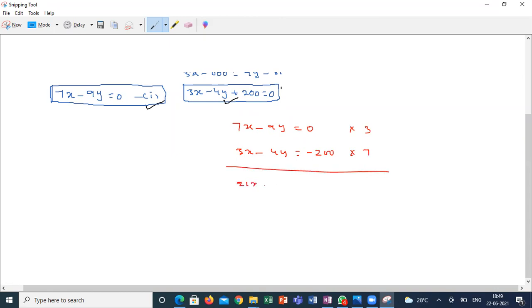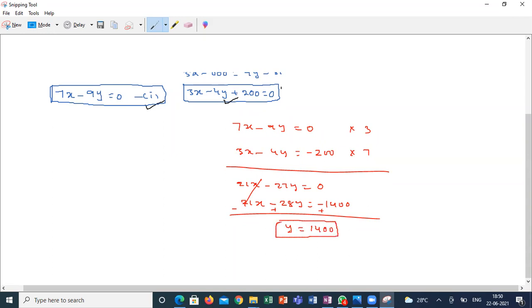So 21x minus 27y is equal to 0. 21x minus 28y is equal to minus 1400. So this is minus, this is plus, so it cancels. 28 minus 27 is 1, so y is equal to 1400.